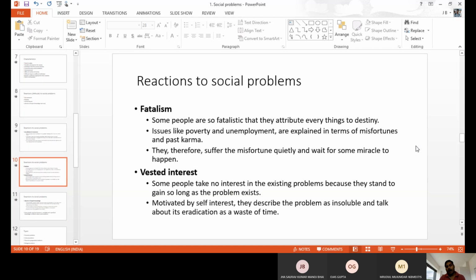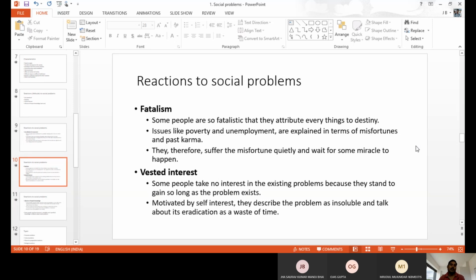Next one, fatalism type of reactions, attitudes. Fatalism means people think it is like fate, like it is written on the head, something people used to feel. Okay, it may happen. We cannot say, we cannot change it. It may happen to everybody, so it happened to me also. Like this, they will take it as it is. That is the fatalism type of attitude. That is also a reason for the social problem.